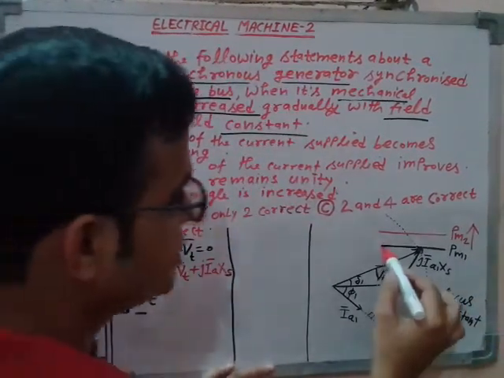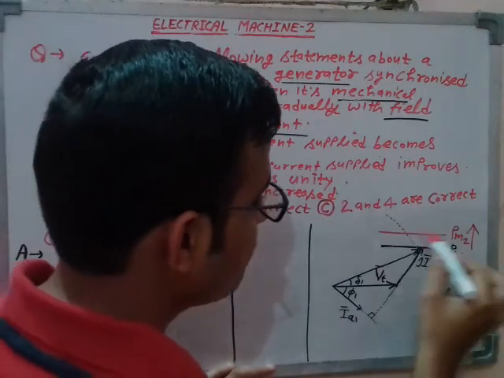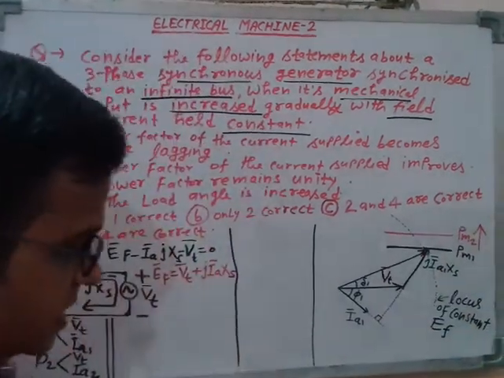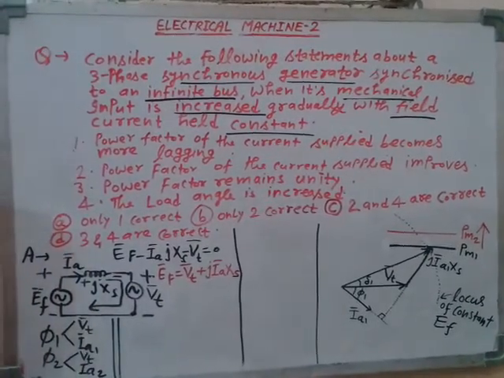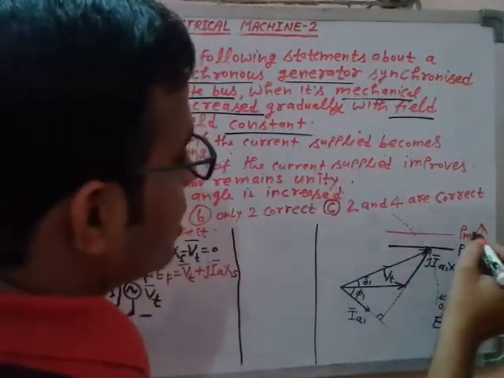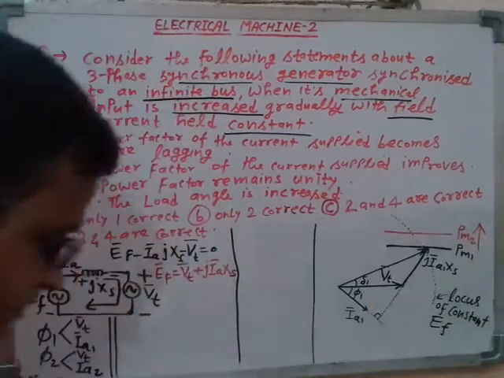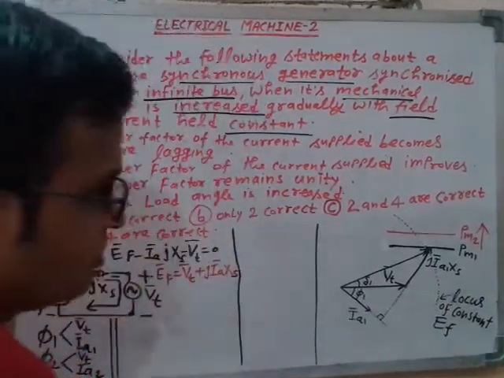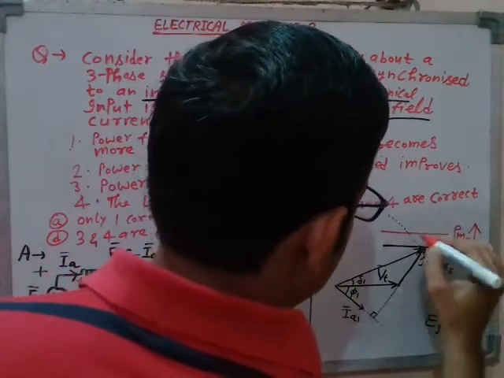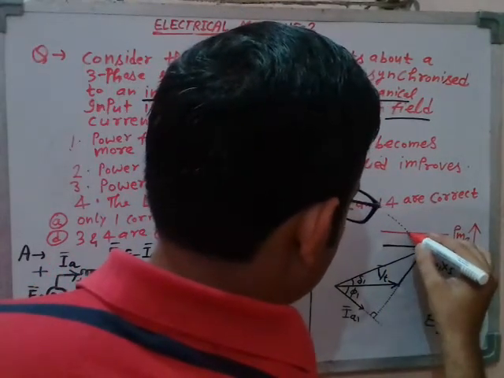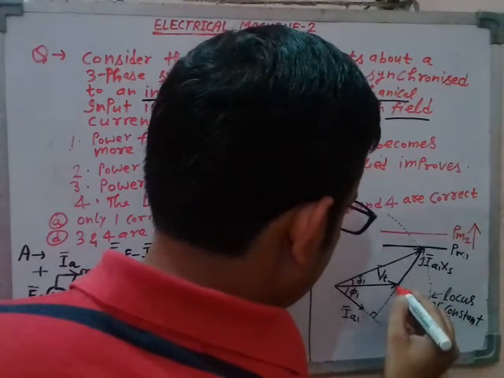This is the initial mechanical input PM1 and this red one is the increased mechanical input PM2, according to the increased electrical output. Now I'm going to join this point and this point.